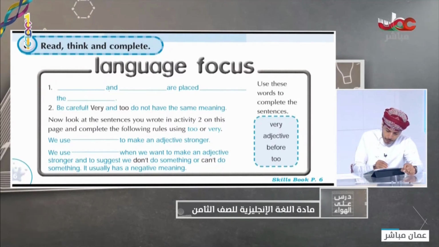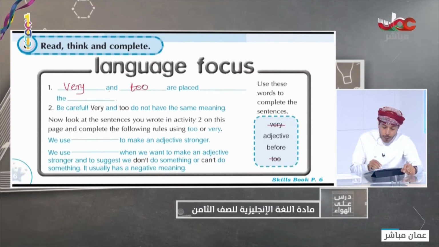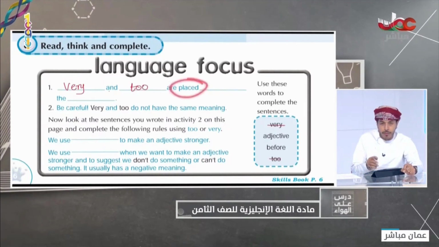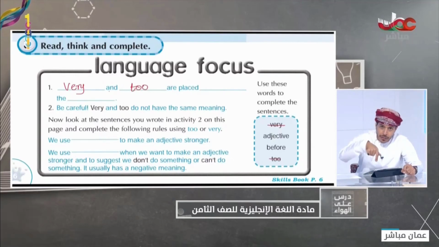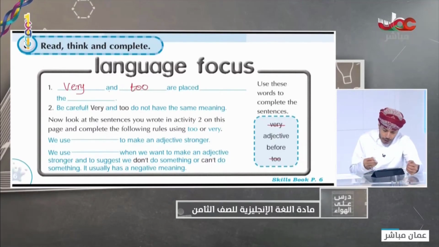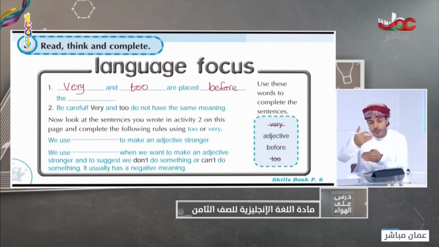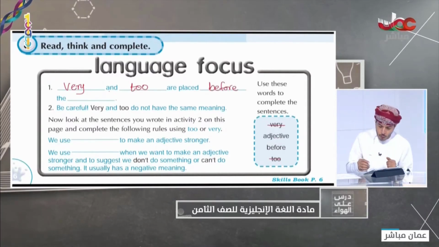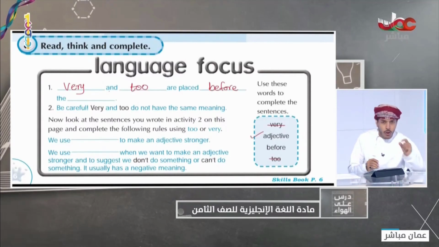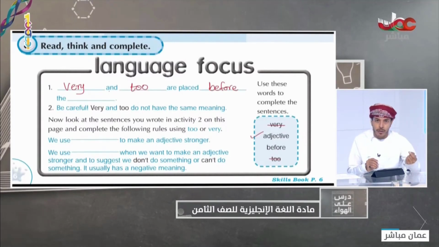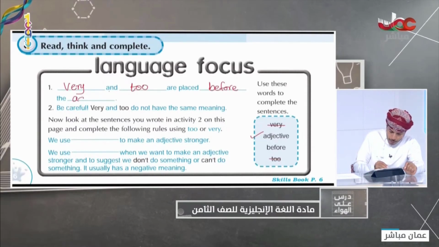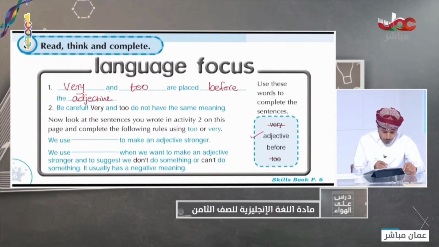We can use very and too. Are placed, put, location, the place. Are placed where? Before. Before, okay? After, before. Before what? Before the adjective, okay? Too hot, very hot. So we can put them before the adjective. Look at number 2, this one.